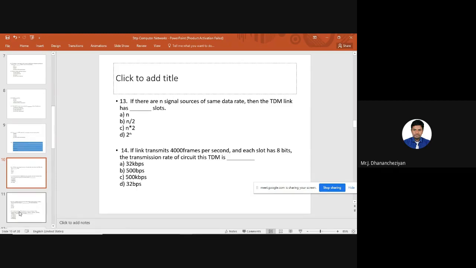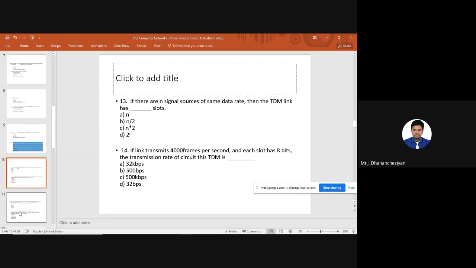Next question is again under TDM, also under data transmission. The 14th question is, if a link transmits 4,000 frames per second, so a frame rate is given, and each slot has 8 bits, so the number of bits to be transmitted is given. Then what is the transmission rate of a circuit in TDM? This is the question they have asked.